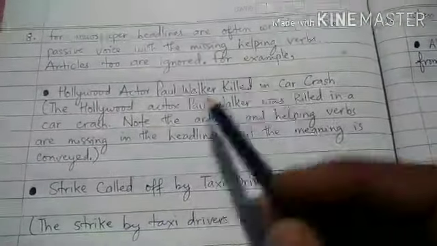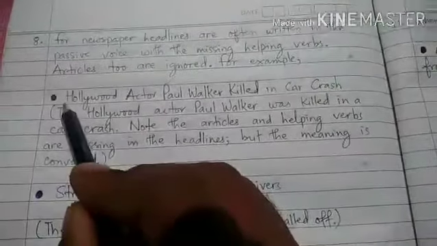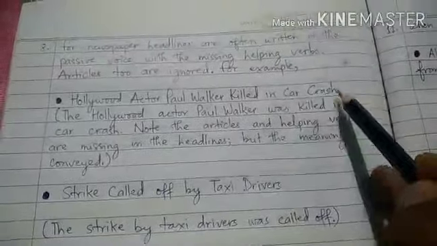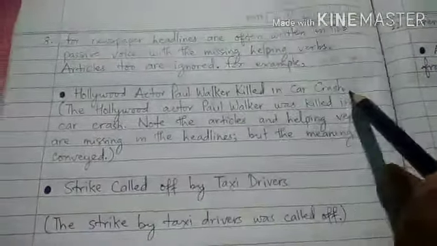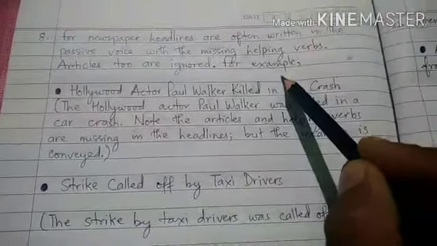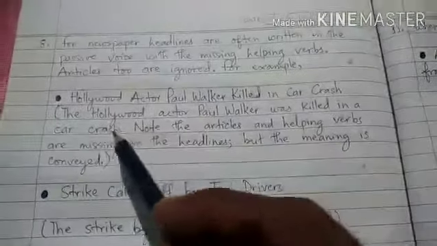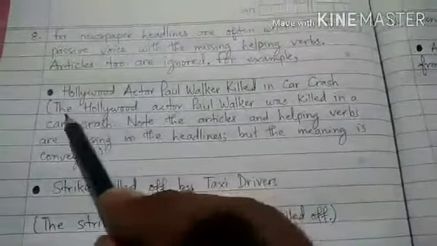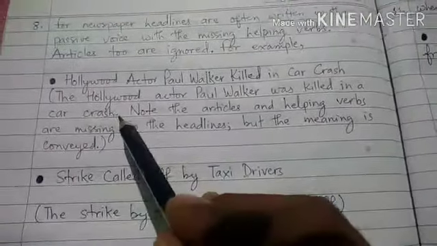Like, Hollywood actor Paul Walker killed in car crash. This is a newspaper headline, and this newspaper headline is also written in passive voice. But the important point to understand here is that the actual meaning of this headline is, Hollywood actor Paul Walker was killed in a car crash.